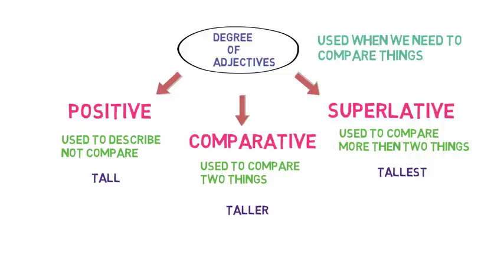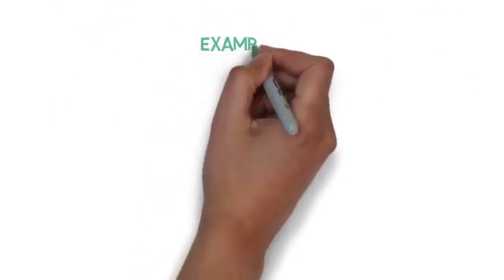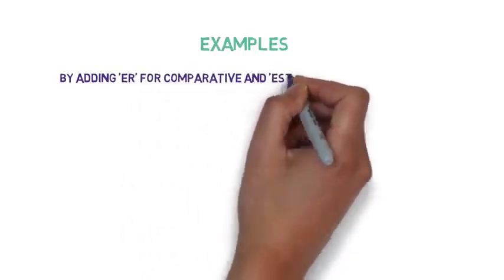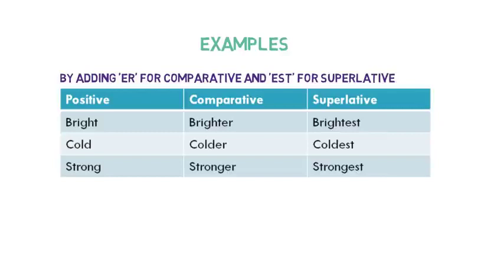Now, positive degrees can be converted to comparative and superlative degrees. Let's look into examples of them. By adding ER for comparative and EST for superlative at the end of the positive degree. Example: bright, brighter, brightest; cold, colder, coldest; strong, stronger, strongest. Note the characters ER and EST at the end of comparative and superlative degrees.